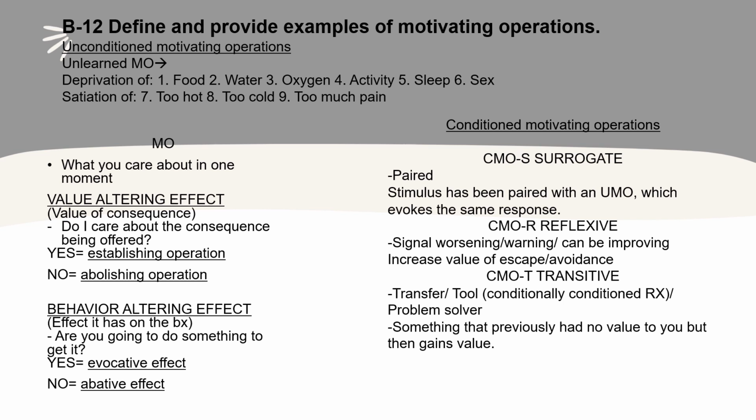Then there is CMO-R, reflexive. This is when you're getting a signal that something is either worsening, it could be improving as well, but usually they refer to something that's worsening. It's like a warning sign. And this is something that's going to increase the value of escape and avoidance.